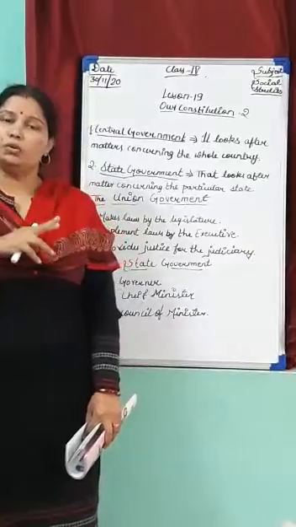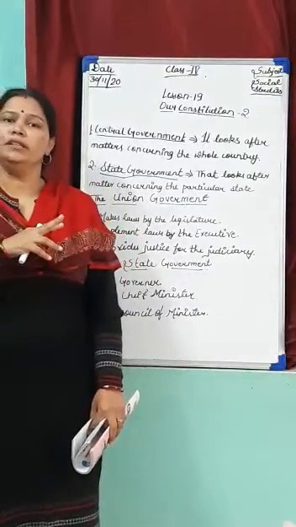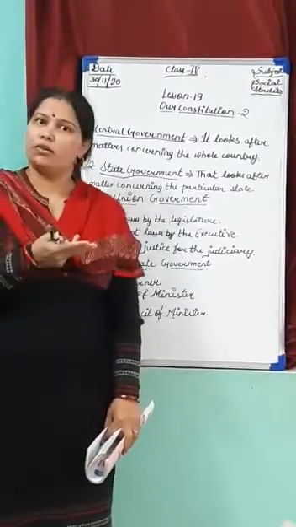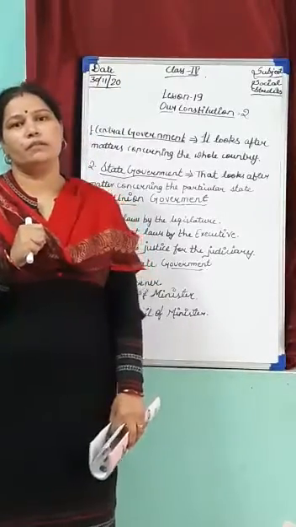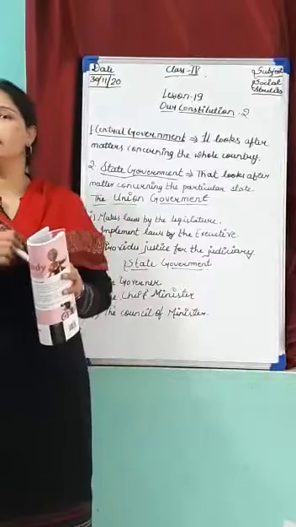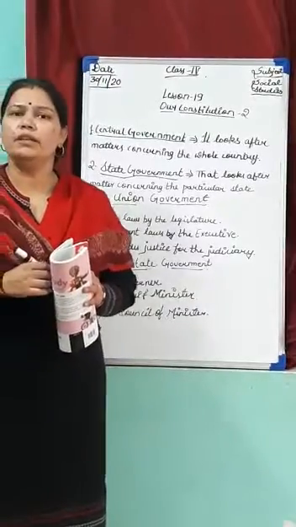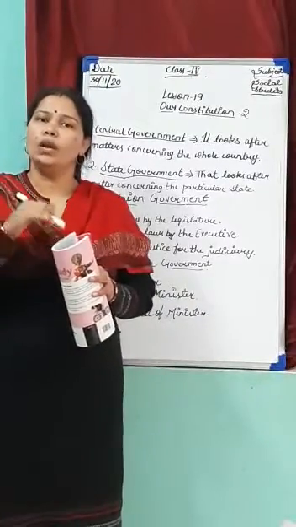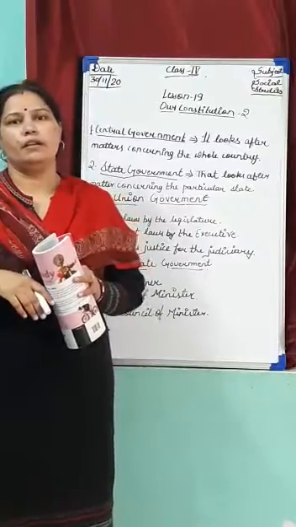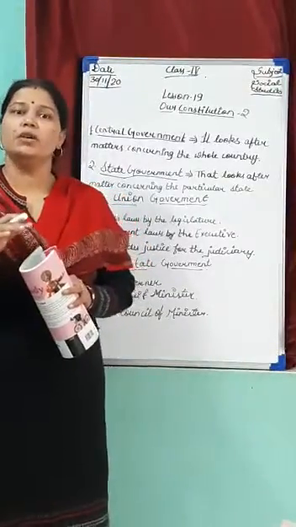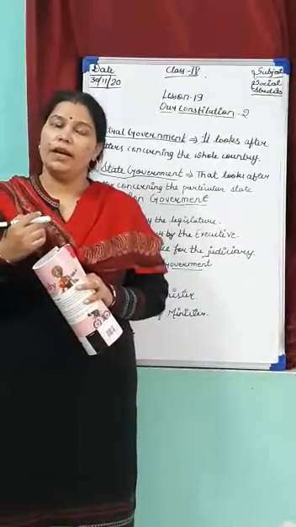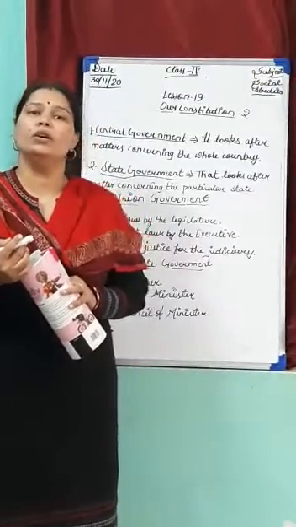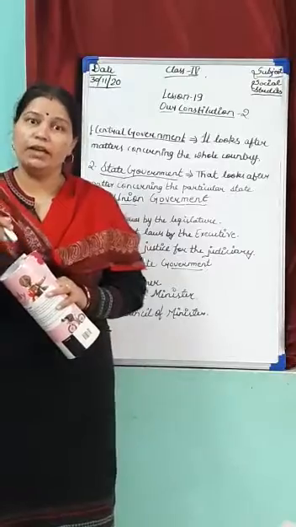There are two levels of government. First one is the central government and second one is the state governments. So what is the central government? The central government looks after the whole country, and the state government looks after a particular state.